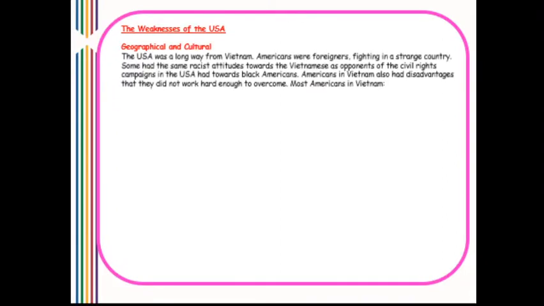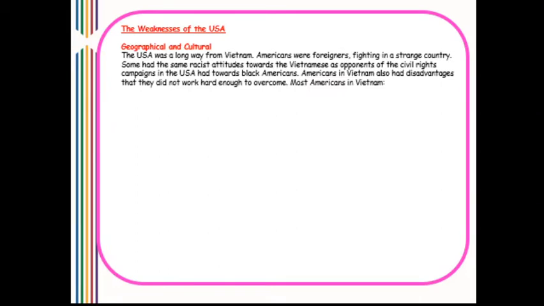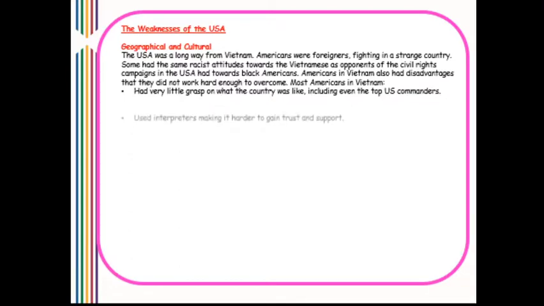In terms of geographical and cultural weaknesses, the USA was a long way from Vietnam. Americans were foreigners fighting in a strange country. Some had the same racist attitudes towards the Vietnamese as opponents of the civil rights campaign in the USA had towards Black Americans. Americans in Vietnam also had disadvantages that they did not work hard enough to overcome. Most Americans in Vietnam had very little grasp on what the country was like, even the top US commanders.